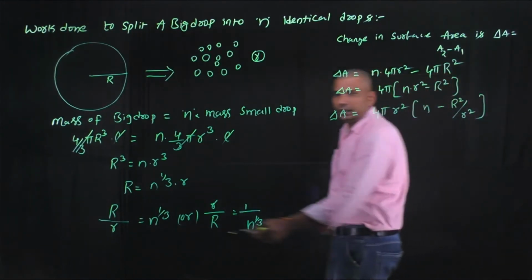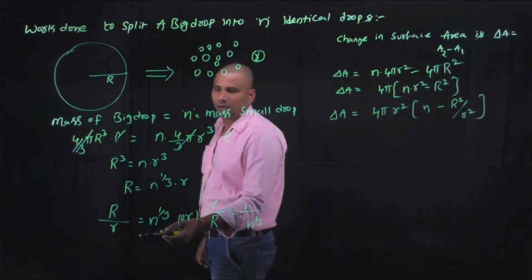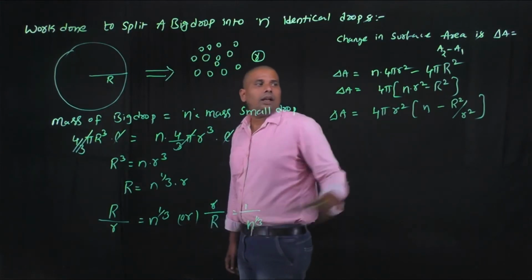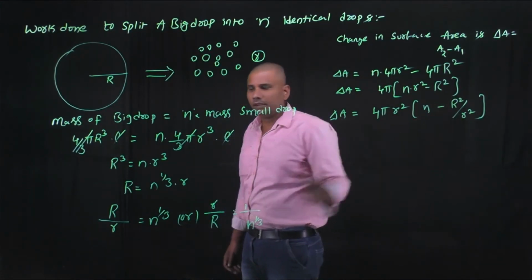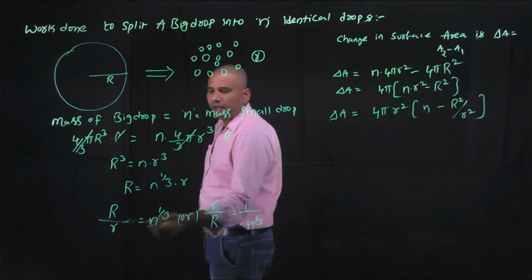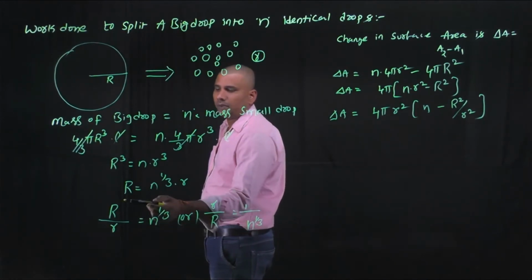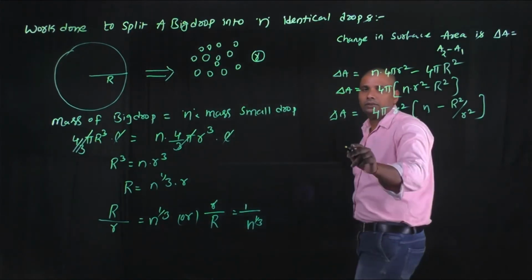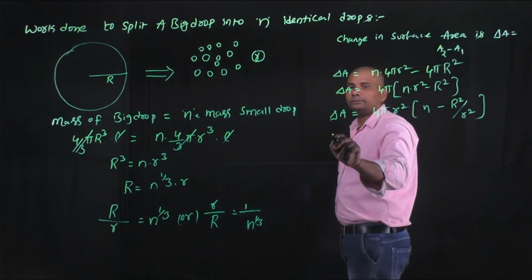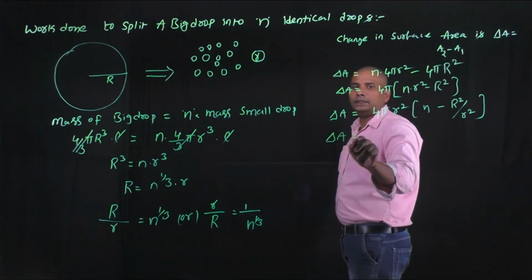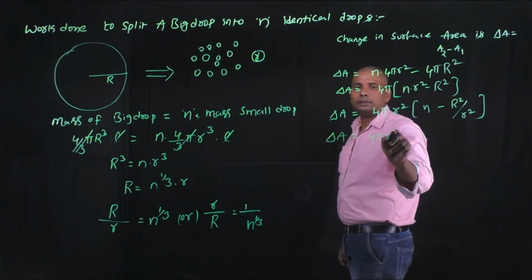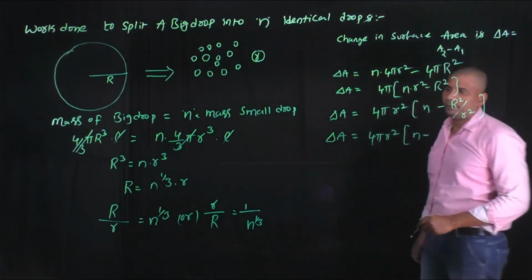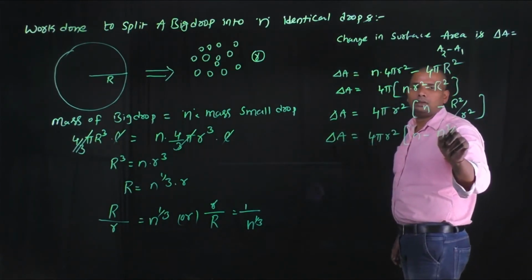Here we have the ratio of radii of the big droplet to the small droplet as n power 1 by 3. By squaring on both sides, we get capital R square by small r square is nothing but n power 2 by 3. By substituting the value, delta A equals 4 pi small r square into n minus capital R square by small r square, which is nothing but n power 2 by 3.